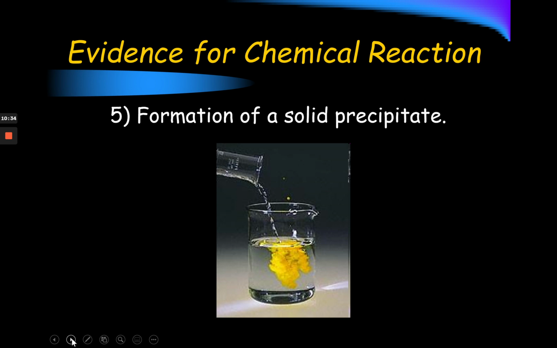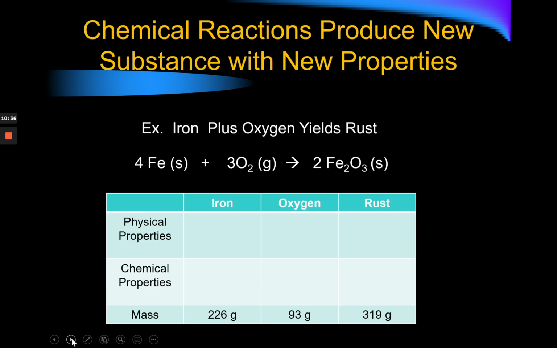So, evidence of a chemical reaction. This is just showing you how what goes in equals what comes out. If I start with 226 grams of iron, and that reacts with 93 grams of oxygen, what is created is rust, and we would end up with 319 grams. So we're not creating or destroying matter. It is being conserved, because 226 plus 93 is going to give us our 319.